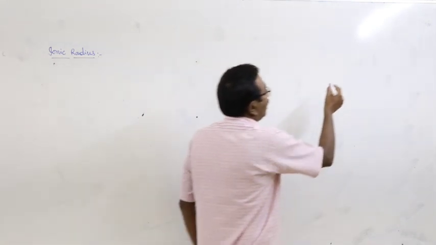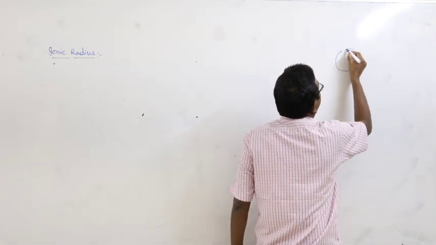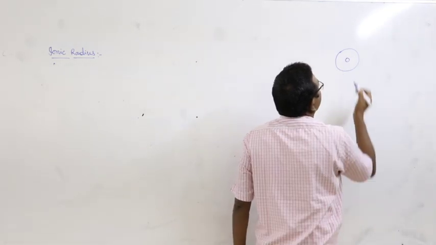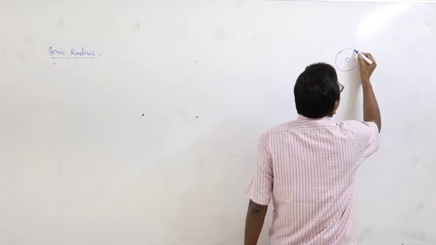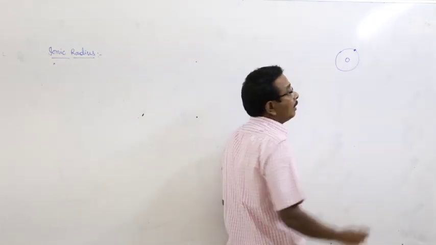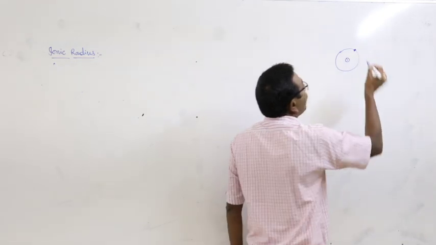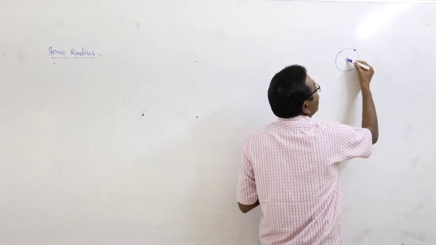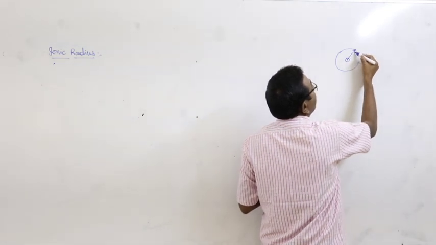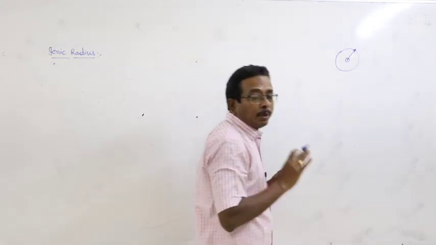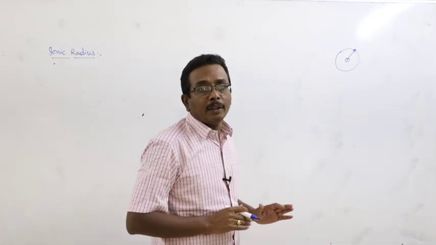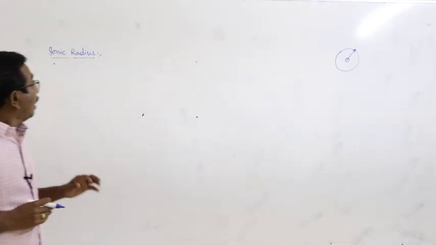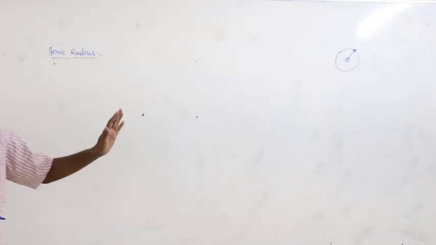Take for example, let us consider a cation. This is the nucleus. In this cation, the electron is present in a given orbit. This is the center point of the nucleus. Here the ionic radius is the distance between the center point of the nucleus and where the probability of finding an electron is negligible in the outermost orbit of an ion. Right? And here ionic radius is concerned with both cation and anion.